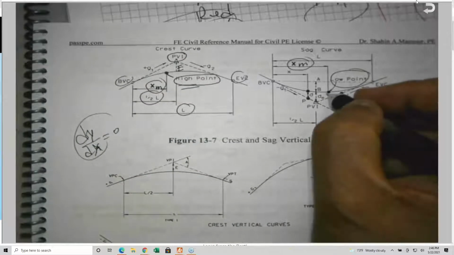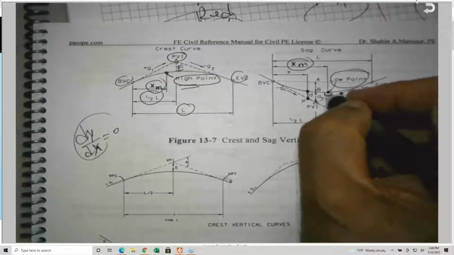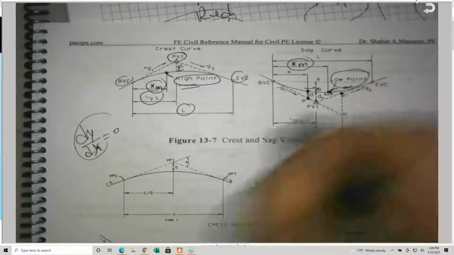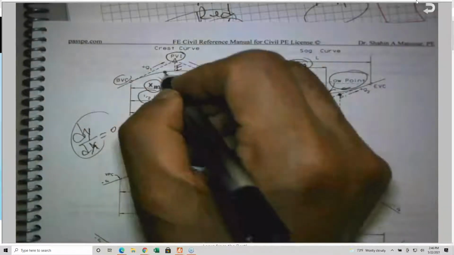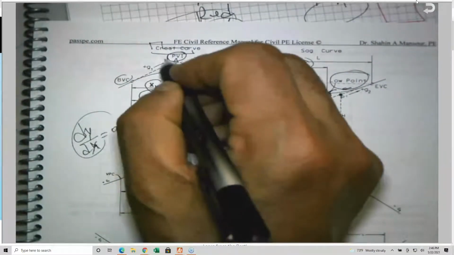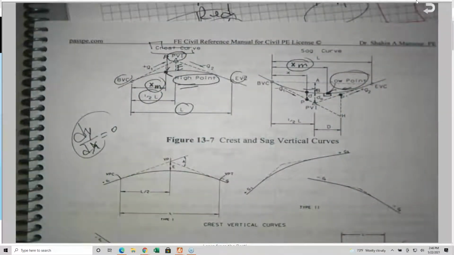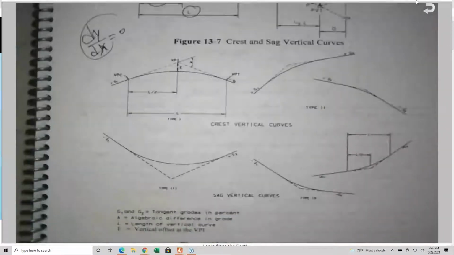This is where we put the drainage, because when it rains, the water comes here and I need to collect the water. For the high point, if there is a bridge like this and there is a truck, I don't want the truck to hit the bridge. So I need to know the highest point. We provide a clearance, and we're going to see vertical clearance shortly.